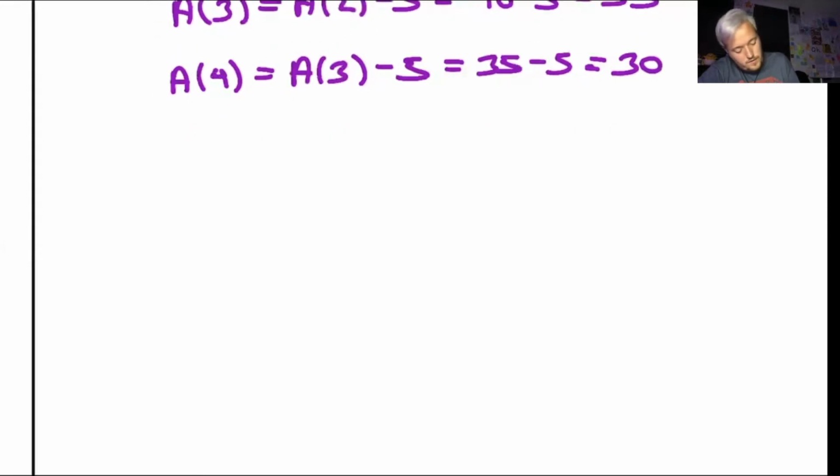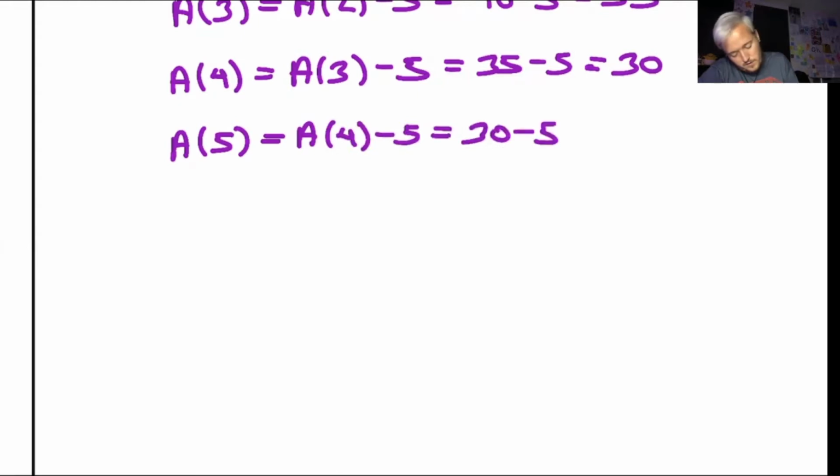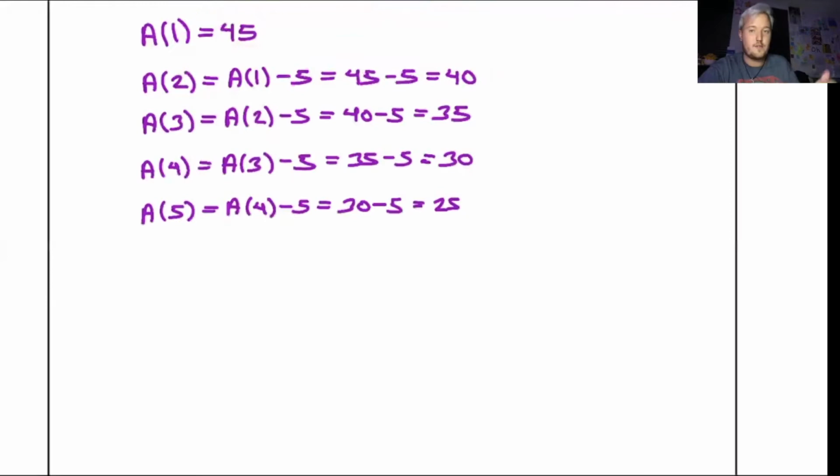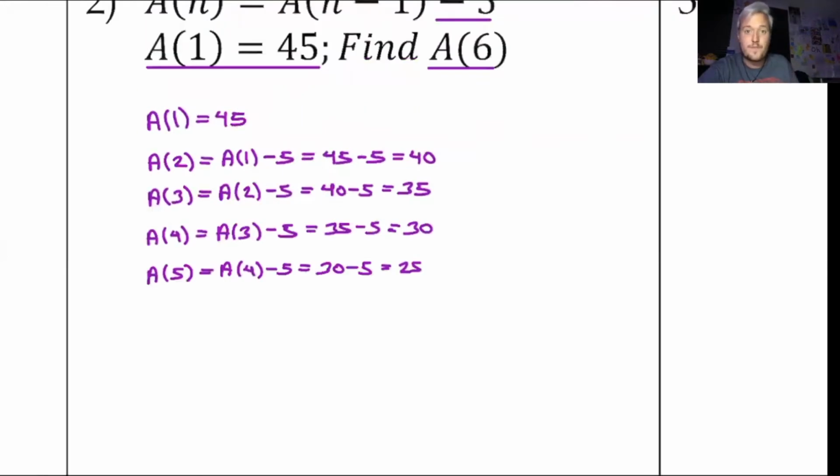Now I want to find the fifth term. So a of 5 equals a of 4 minus 5, which is equal to 30 minus 5, which is equal to 25. And now I want to find the sixth term. So you want to keep going until you find that indicated term.